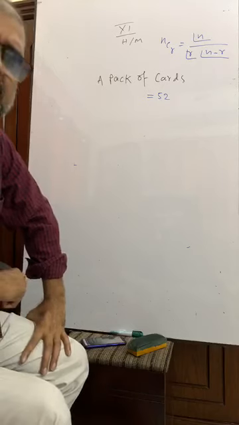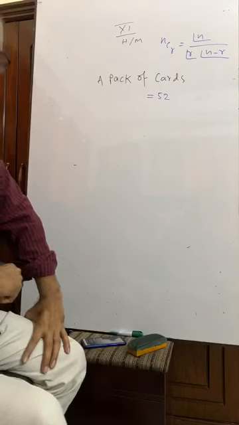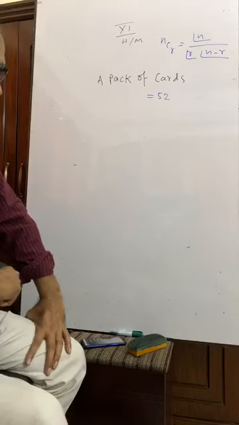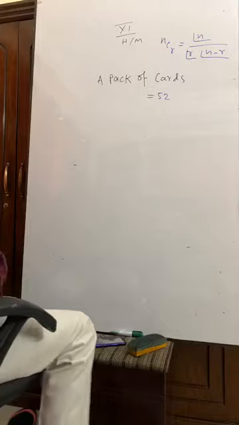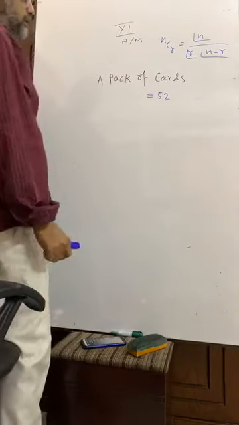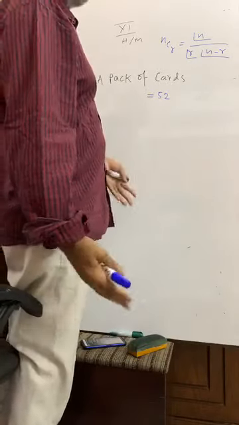How many ways are there to distribute all those 52 cards among 4 friends? You see, there are 52 cards. That means every friend will get 13 cards. 52 divided by 4 equals what?